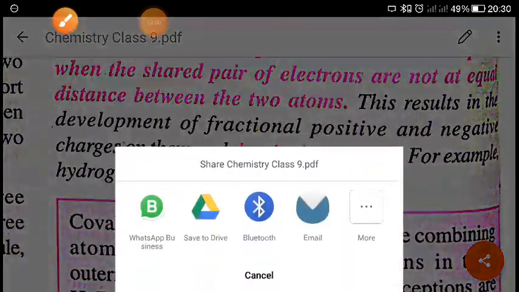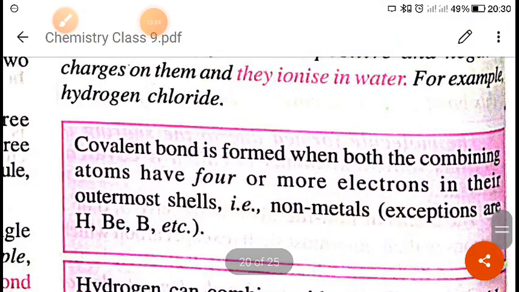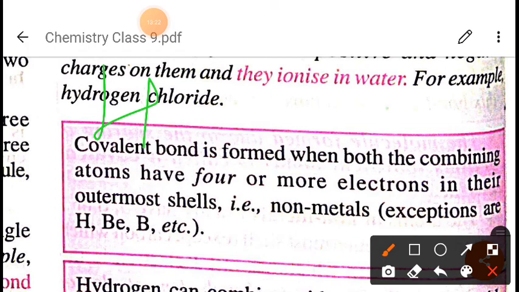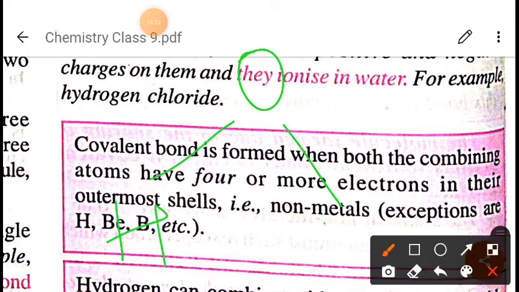Some other examples are HCl and the ammonia molecule. I hope you have understood this. And the water molecule, because when we talk about H2O, the structure of water is like this: O here, one hydrogen here, and one hydrogen here. When you see the distribution of electrons between the hydrogens and the oxygen, the distribution of electrons is like this.